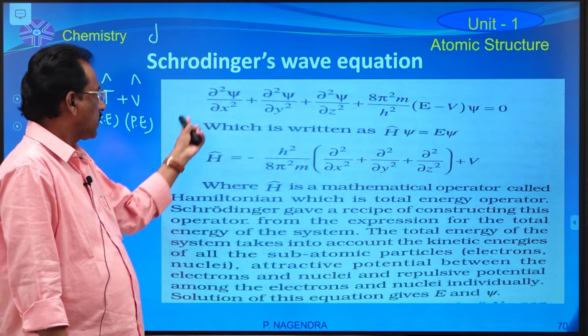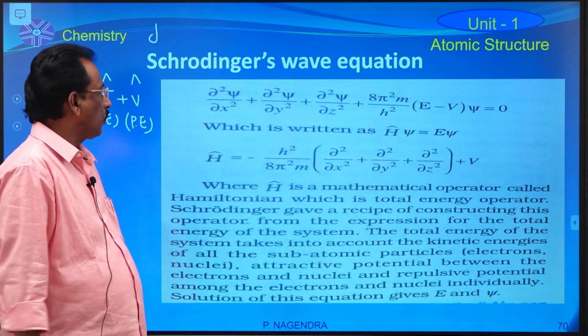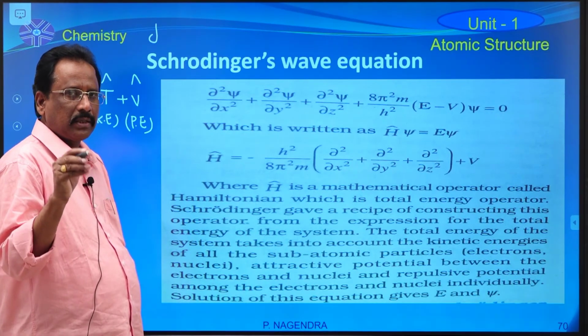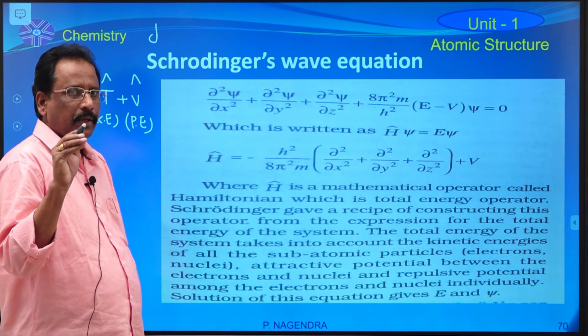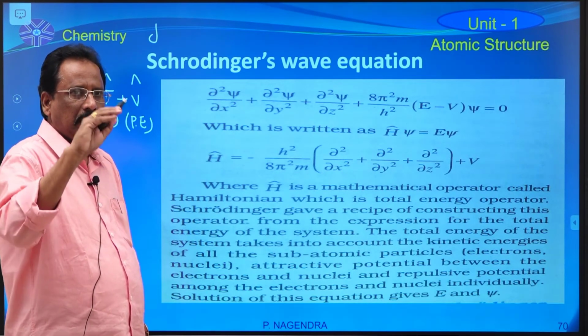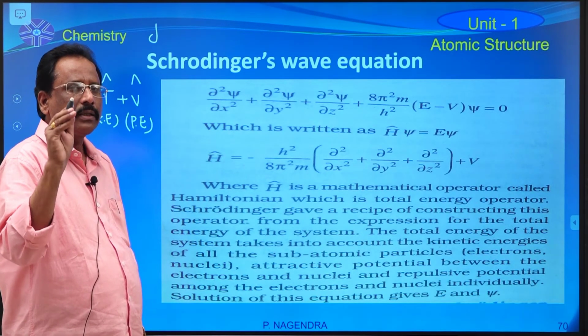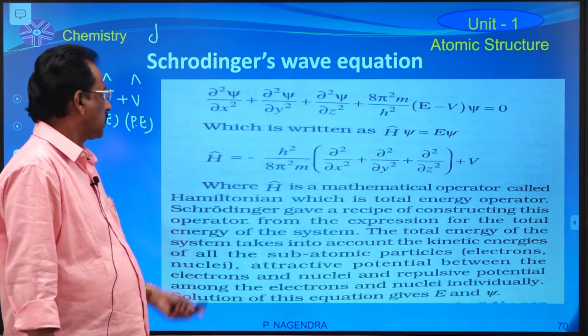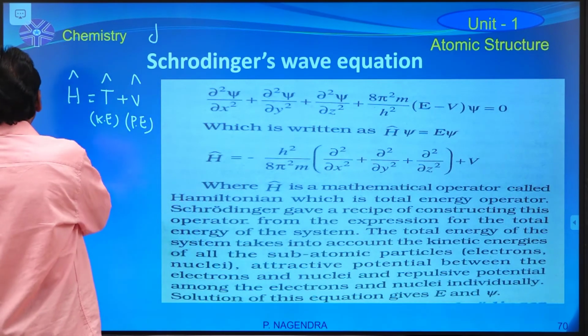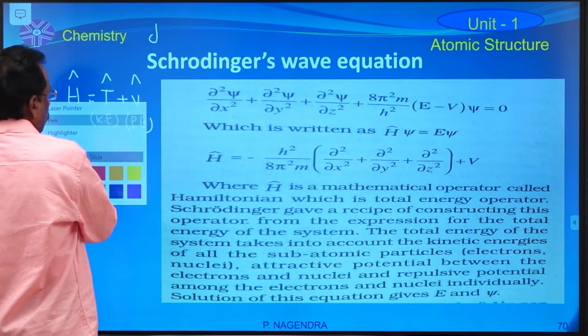So this is known as Schrödinger's wave equation. This equation describes the motion of the electron around the nucleus in three dimensions.